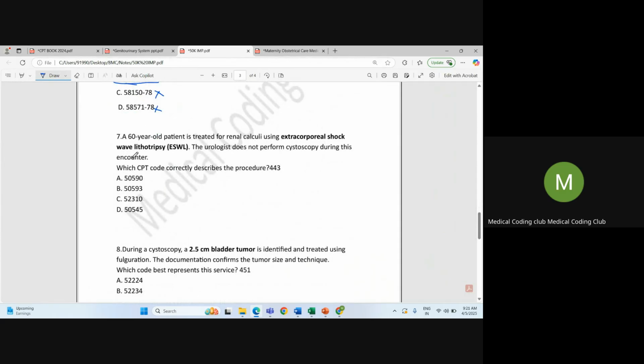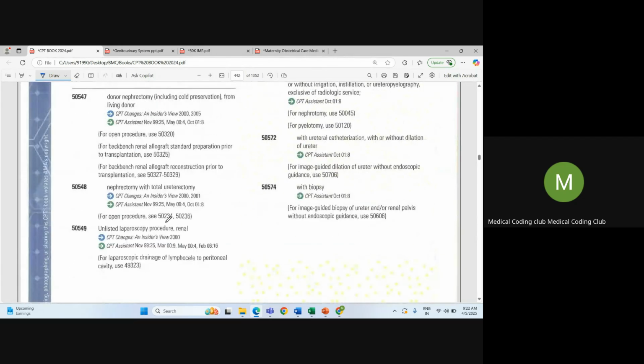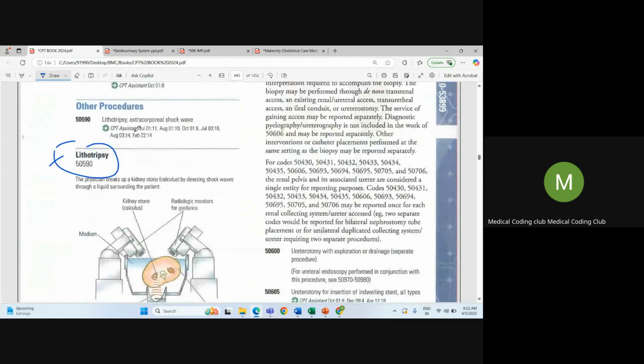So the next question is, a 60-year-old patient is treated for renal calculi using extracorporeal shockwave lithotripsy. Okay, lithotripsy is a procedure utilizing shockwave. They are performing the procedure, so it's a direct, straightforward coding. So we'll code the lithotripsy code. Lithotripsy using extracorporeal shockwave is 50590.